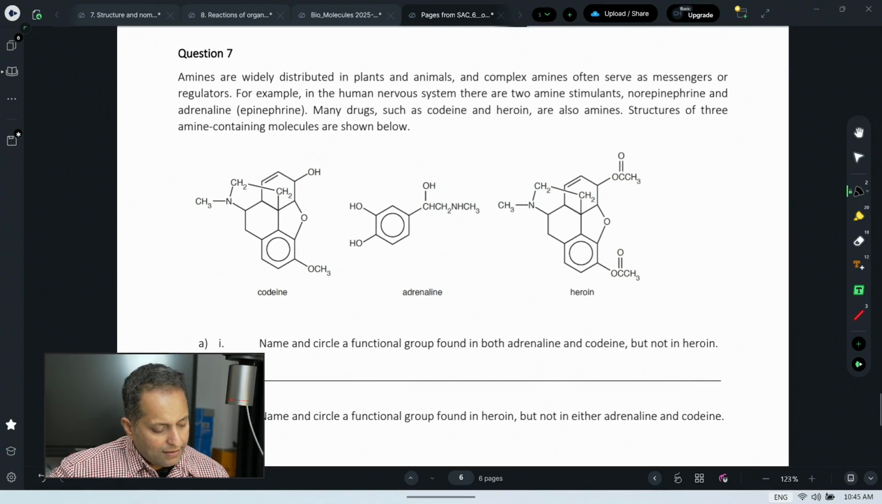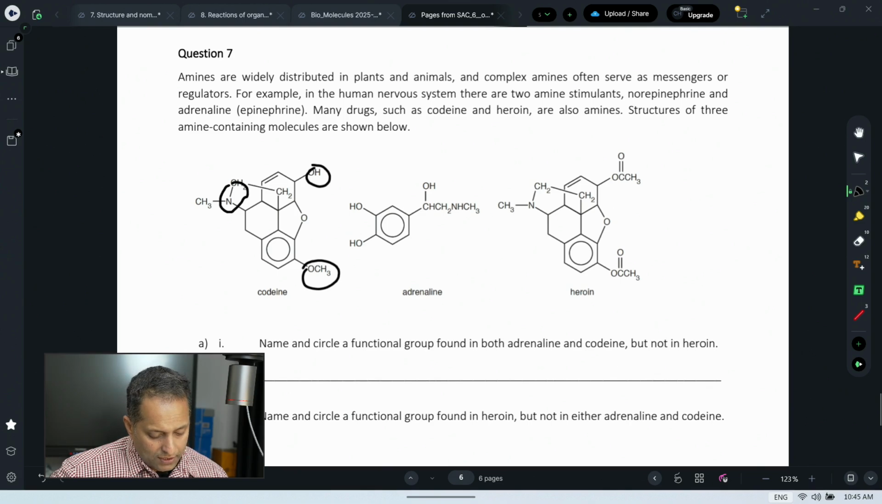Okay, let's look at that. Adrenaline, codeine. This is hydroxyl. Okay. This is ether linkage. Not glycosidic. There's no sugar. This has nothing to do with sugar. So you should say this is ether linkage. You got a secondary amine. This is a tertiary amine. This is a tertiary amine as well.